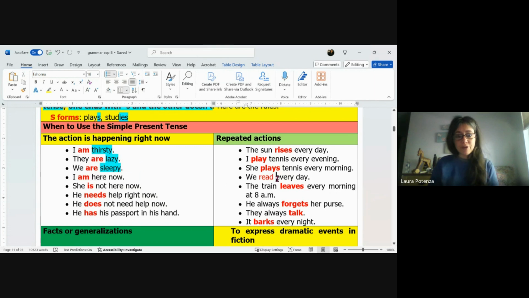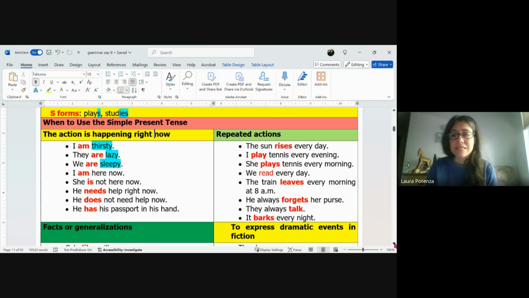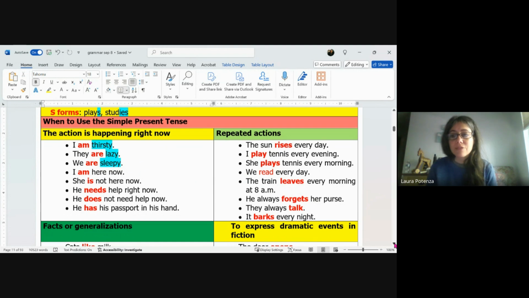I'm going to start from the action is happening right now again. So the action is happening right now. Some examples are below. I am thirsty. They are lazy. We are sleepy. I am here now. She is not here now. He needs help right now. He does not need help now. He has his passport in his hand. So remember, you'll see that the actions are highlighted, they're bolded in red font.